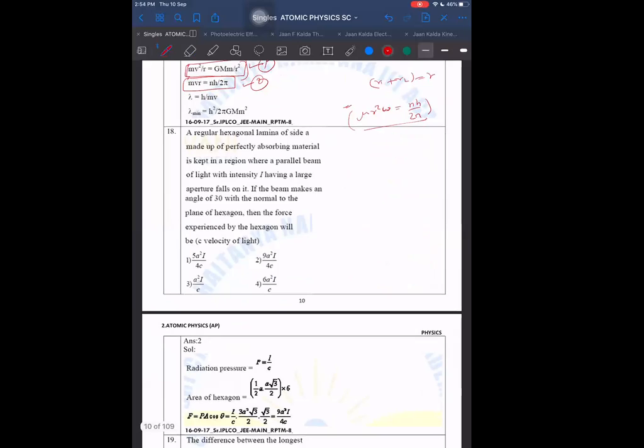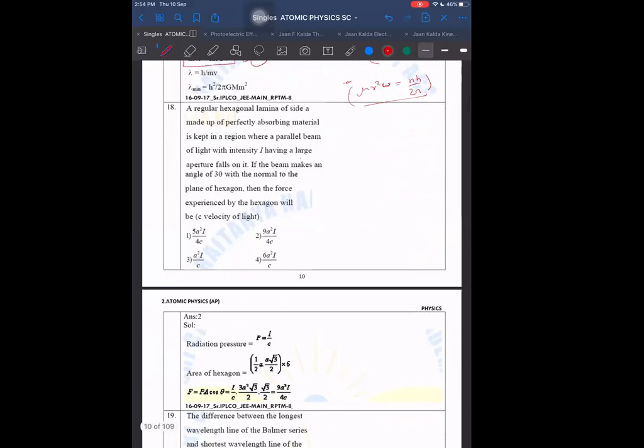A regular hexagonal lamina, side a, made up of perfectly absorbing material, is kept in a region where a parallel beam of light with intensity I, having a large aperture, falls on it. If the beam makes an angle of 30 degrees. That's not required, not required.